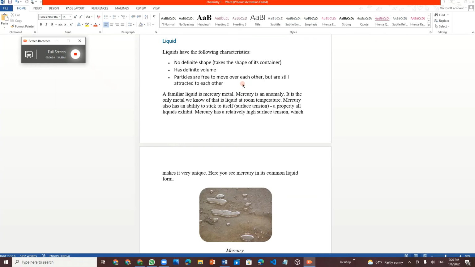Liquid has a definite volume. If we take 2 liters of water and pour it into a utensil, we can't say it is 3 liters of water. It will be 2 liters only. And particles are free to move. Molecules are atoms combined together.